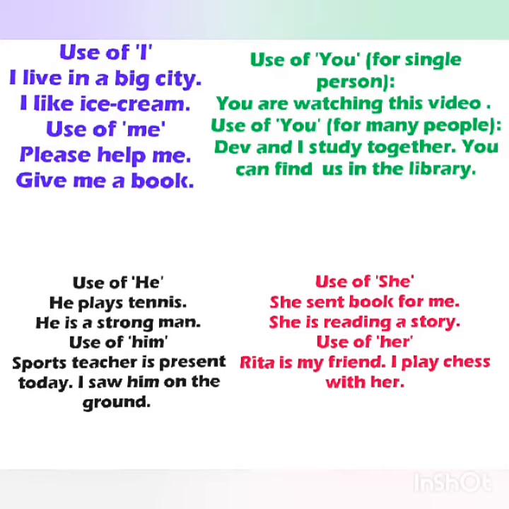But me is used either at the last or in the middle of a sentence. Like, please help me, give me a book. You cannot replace their use. Like, we cannot use me in place of I. It will be wrong. Like, me live in a big city, it is wrong. We cannot replace me with I, and similarly we cannot replace I with me.